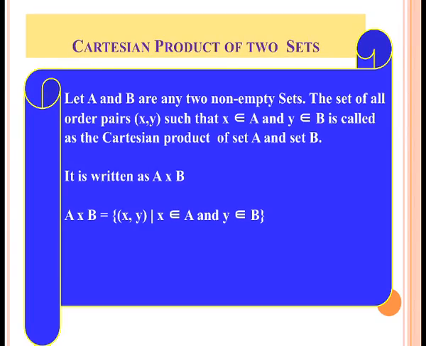Now we shall discuss the Cartesian product of two sets, which is another important aspect in order to understand relations and functions. Cartesian product of two sets. Let A and B be any two non-empty sets. The set of all ordered pairs (x, y) such that x belongs to A and y belongs to B is called the Cartesian product of sets A and B, and it is written as A cross B. A cross B equals (x, y) such that x belongs to A and y belongs to B.